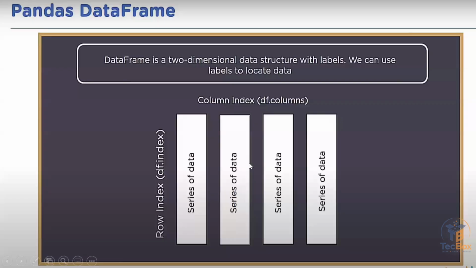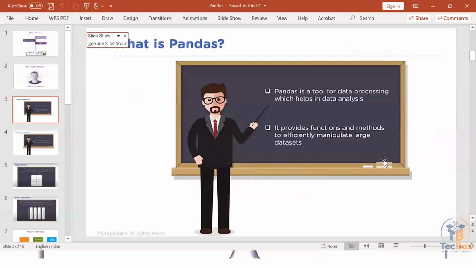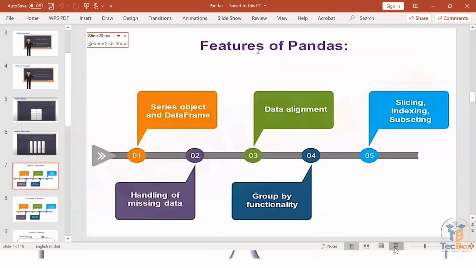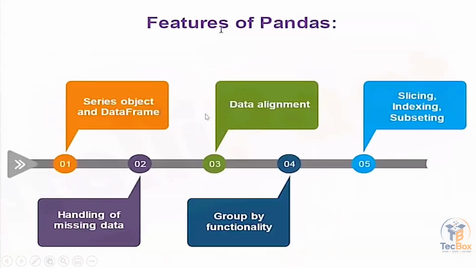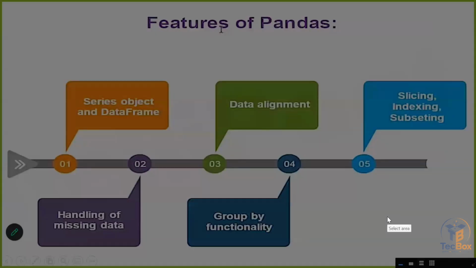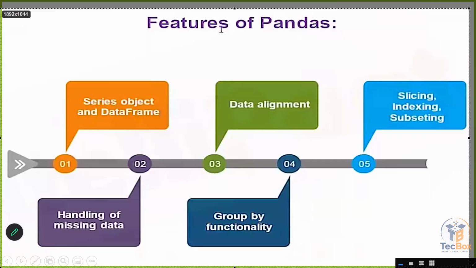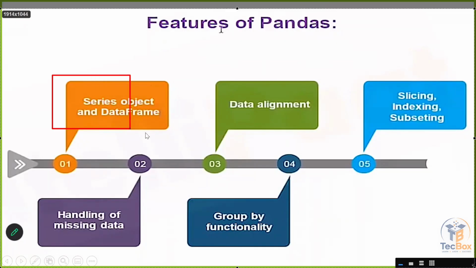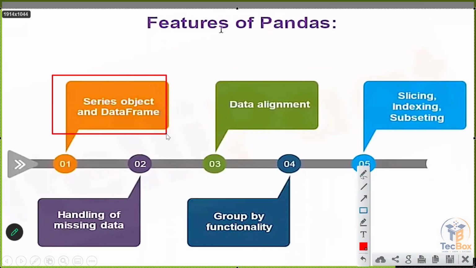Then go to the next slide. What can be done using this pandas data frame? Different tasks can be done using pandas. What are the different features of pandas? Pandas has both series and data frame. Series is a one-dimensional object. Data frame is a two-dimensional object.